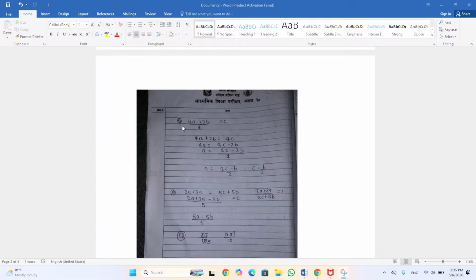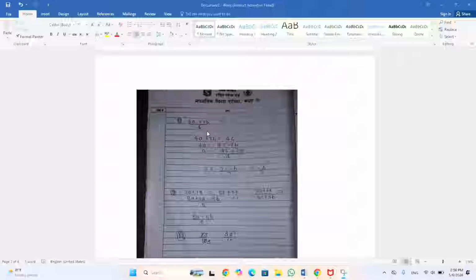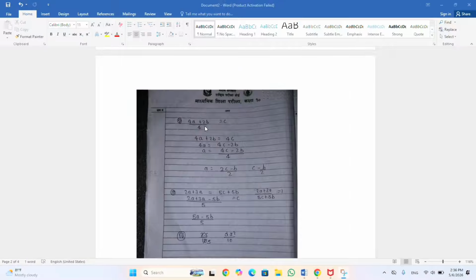So here is the next question, question number 8, and question number 8 is 4a plus 2b by 4 is equal to c. This is the second step of that question number 8. So you can also get the idea by looking at the second step. So 4a plus 2b is equal to 4c, and we have to find the value of a here. So this was the correct option, c minus b by 2.